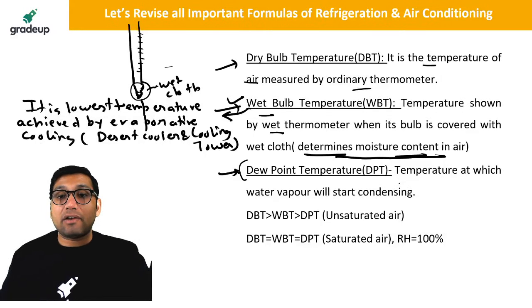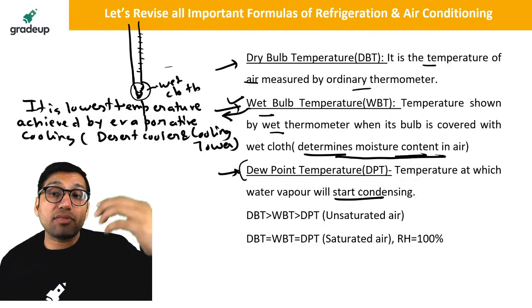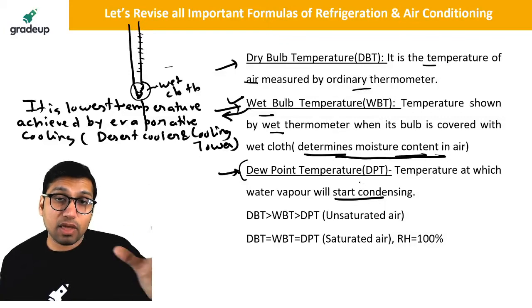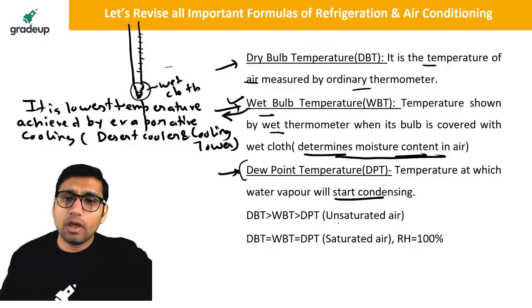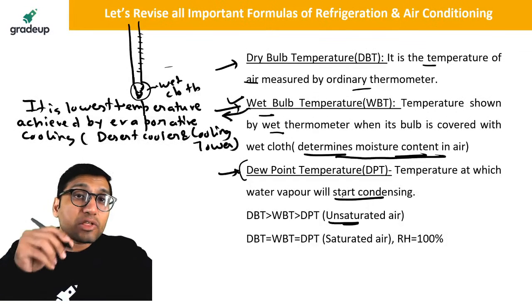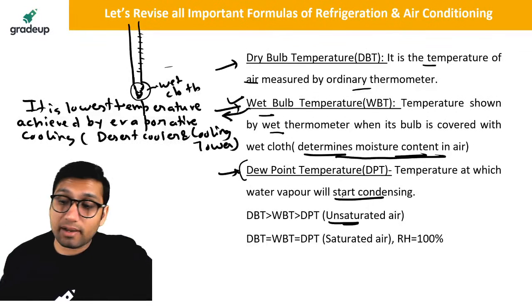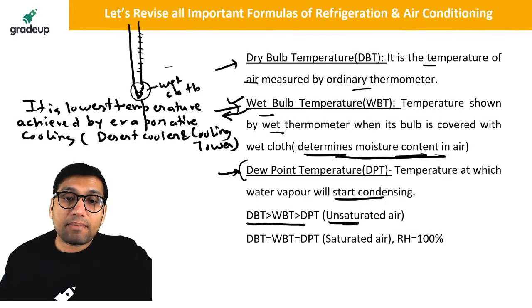Next is dew point temperature. It is that temperature at which condensation of the water vapor starts to take place. At that temperature, it is called the dew point temperature. So for normal air or unsaturated air, the air which is not saturated, the dry bulb temperature is always greater than wet bulb, and wet bulb is greater than dew point temperature.